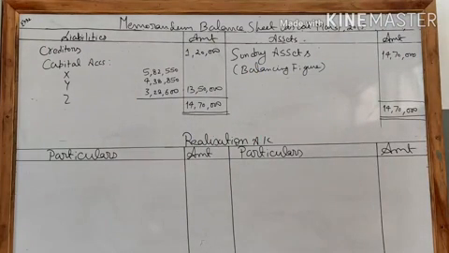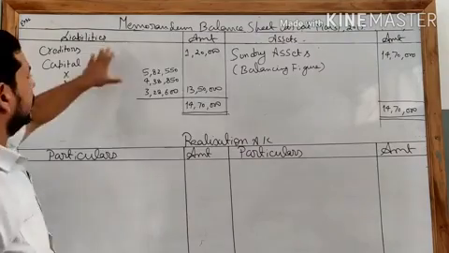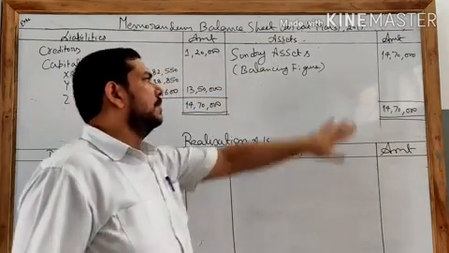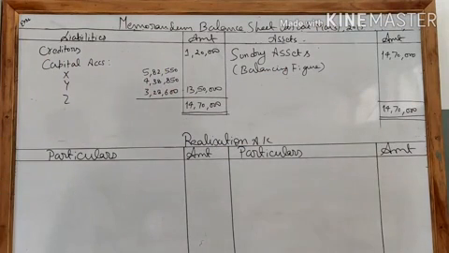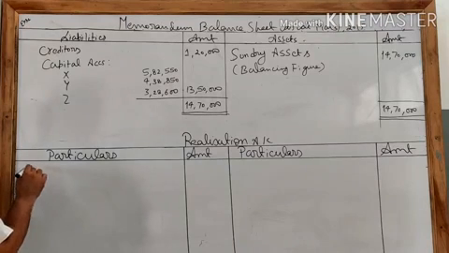After preparing the profit and loss appropriation account for 2 years and partners capital for 2 years, we have got the balances of capital account. Now after writing capital account and creditors, we are having the balance of sundry assets. This is the balancing figure. So now we have sundry assets of rupees 40,70,000. Clear?